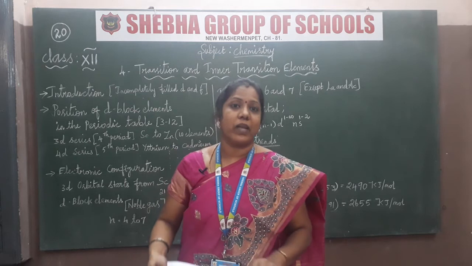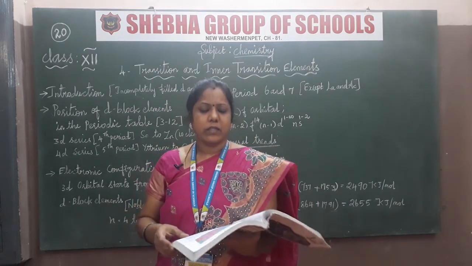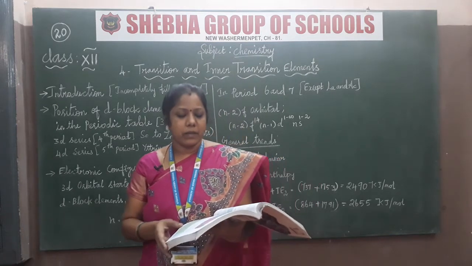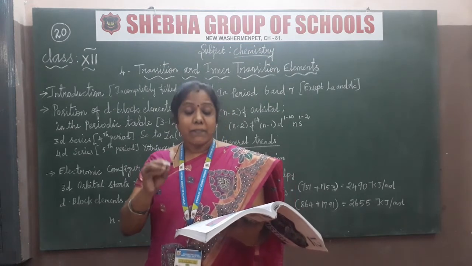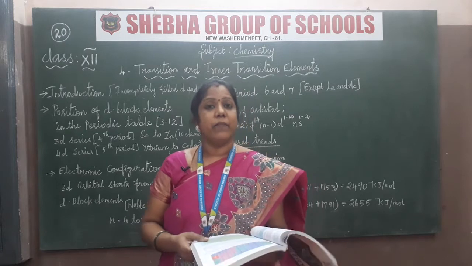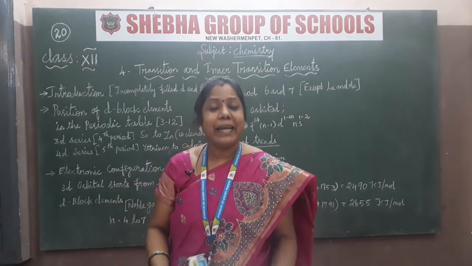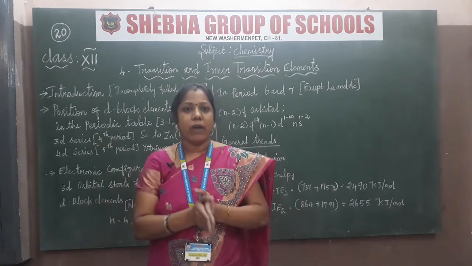Okay, the metallic behavior is very different from one element to another. For example, in the first series the melting point increases from scandium to a maximum of 2183 Kelvin. Up to 2183 Kelvin we have to consider the increasing level from scandium.